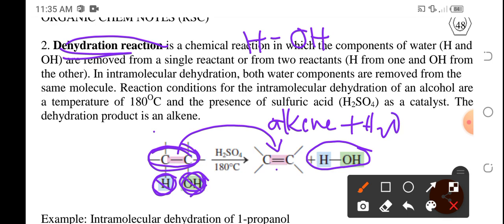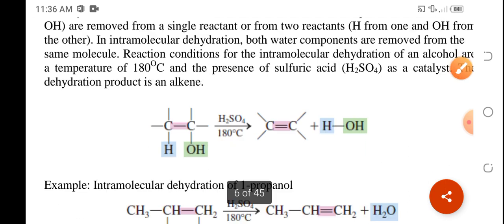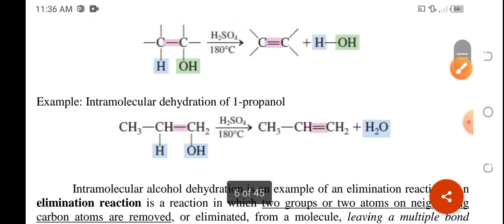Dehydration reaction happens in a hot temperature, 180 degrees Celsius, and with a catalyst in the form of sulfuric acid or H2SO4. So again, dehydration reaction is the removal of water component from that alcohol.